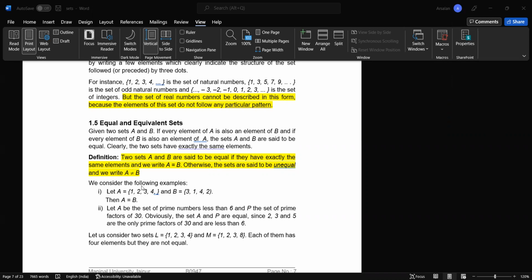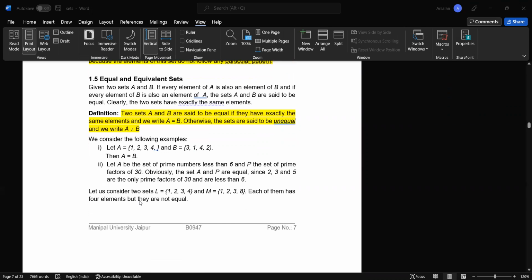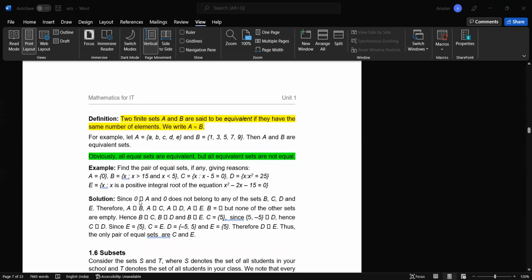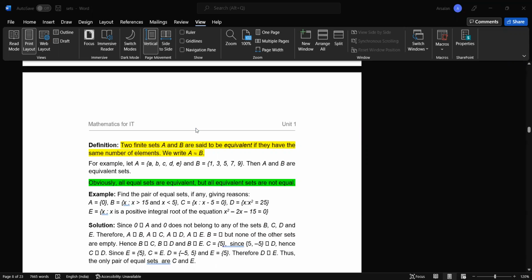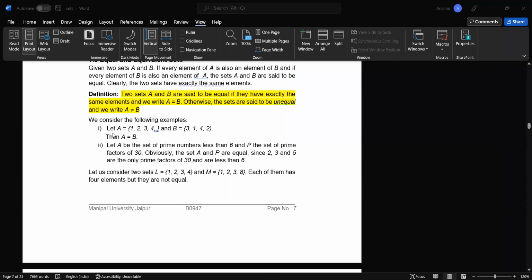Otherwise the sets are said to be unequal. If two sets are equal we write A equal to B, and if they are unequal we first draw an equal sign and then cross it, which denotes that A is unequal to B. Now, two finite sets A and B are said to be equivalent if they have the same number of elements. We write A is equivalent to B. This particular set A equal to B is also an equivalent set because the number of elements is the same.